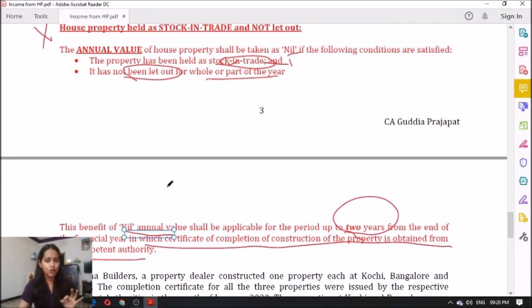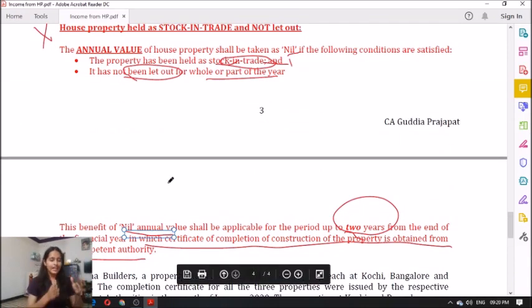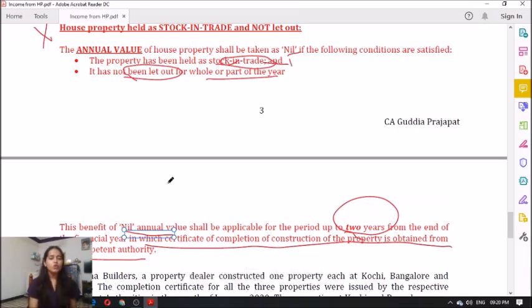Now see, what this concept says is, in case X is a dealer and he is having 10 properties. Out of these 10 properties, 3 properties are sold, ignore that. Now the remaining 7 properties are there and all these 7 properties are what? These are stock in trade for X and all these 7 properties are not let out also.